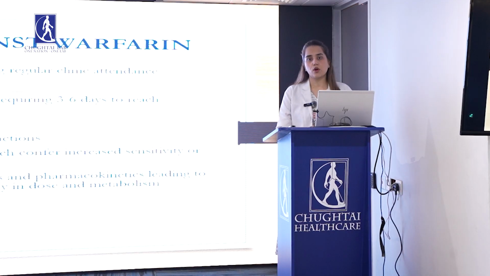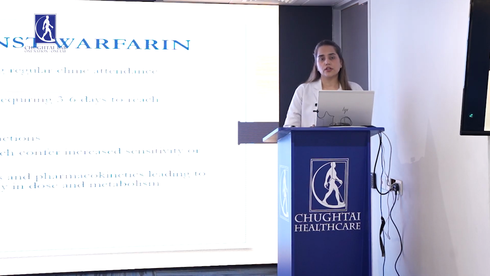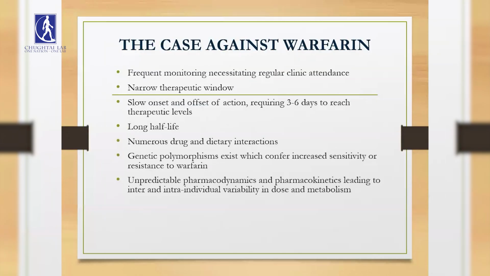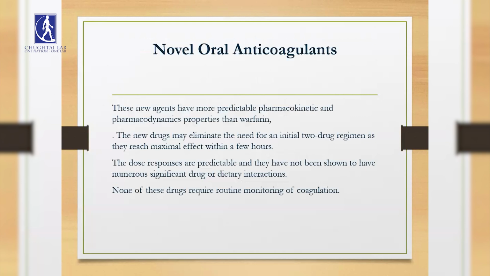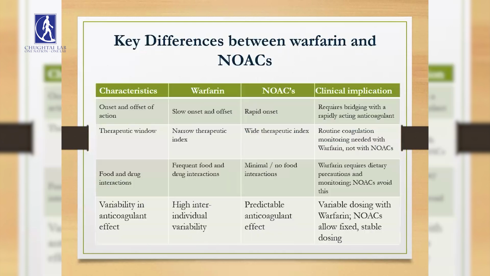As discussed previously, warfarin has certain drawbacks, particularly the narrow therapeutic INR range of 2 to 3, which had to be monitored frequently, requiring hospital and clinic attendance by the patients. Then there were noted to be numerous drug and dietary interactions, which led to the development of the novel oral anticoagulants. These have been shown to have a rapid onset of action, and they have reduced monitoring and reduced interactions with different drugs and diets.